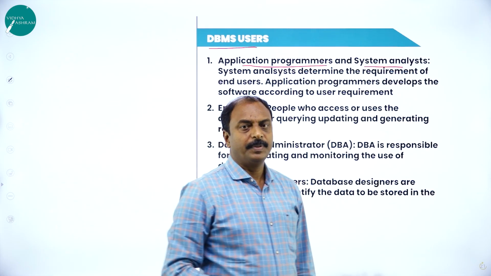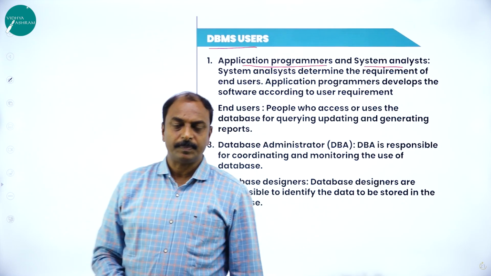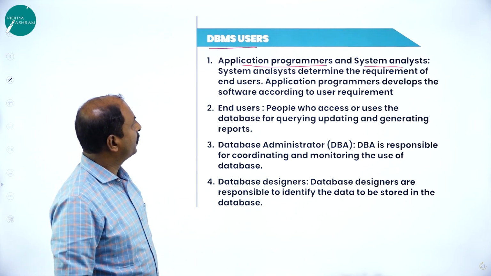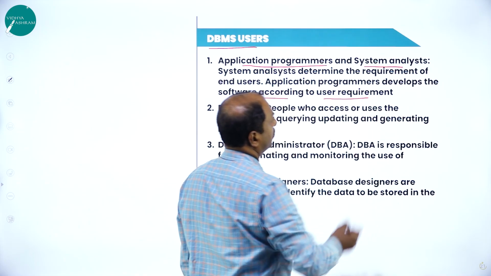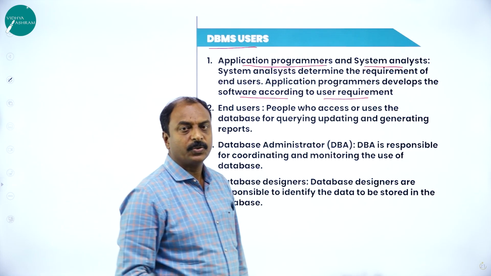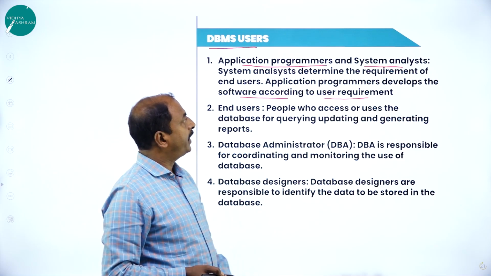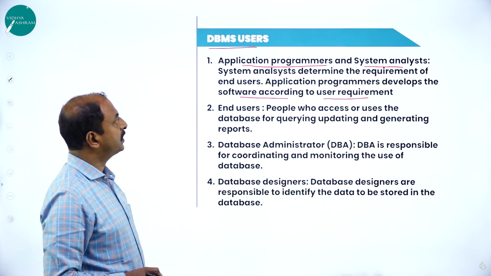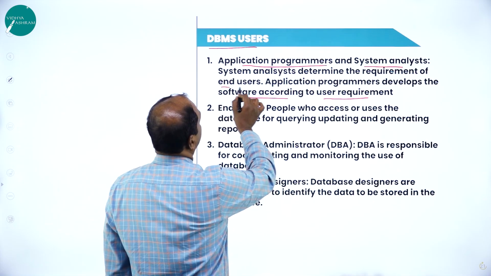Now, what is the meaning of application programmers? Now you know what is a programmer or software developer. They are the ones who are going to develop software according to the user's requirement. So the software engineers or software developers develop software as per the user requirement. And what about the system analyst? The system analyst determines the requirement of the end user.